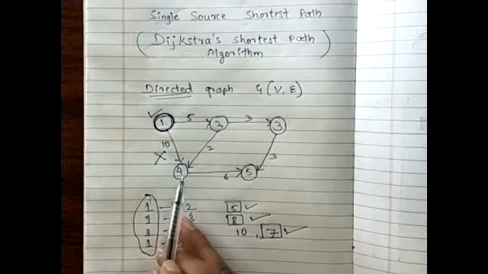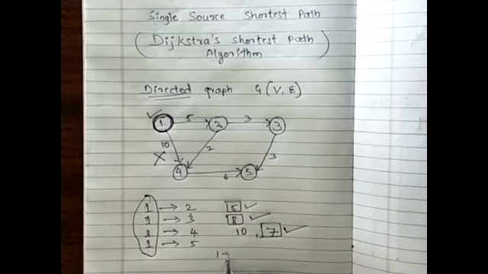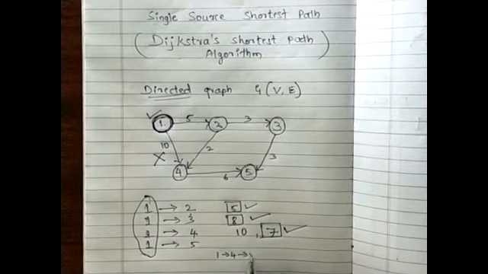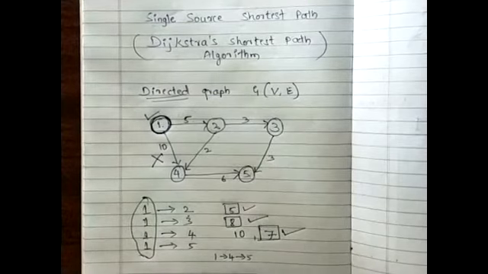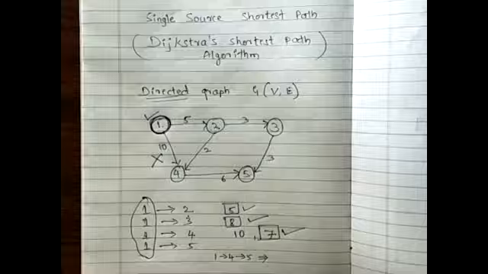One is 1 to 4 and 4 to 5. That is, let me write it here. 1 to 4 I can reach, and from 4 to 5 I can reach. If I do so, then what is the total path distance? 16. Correct?